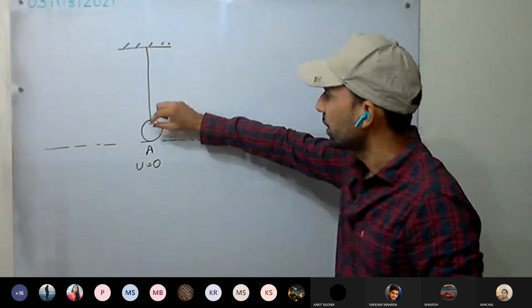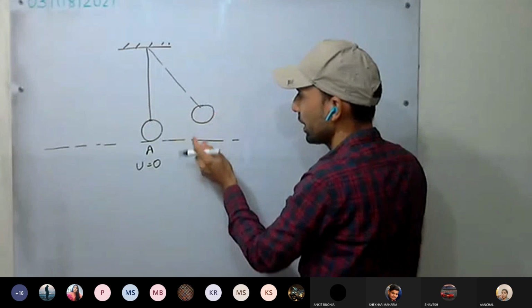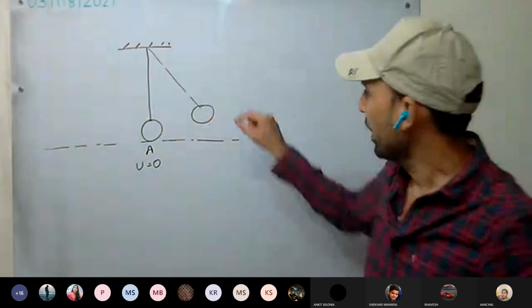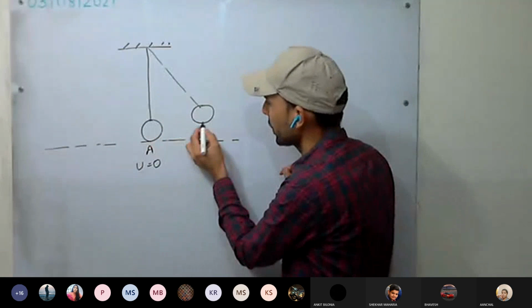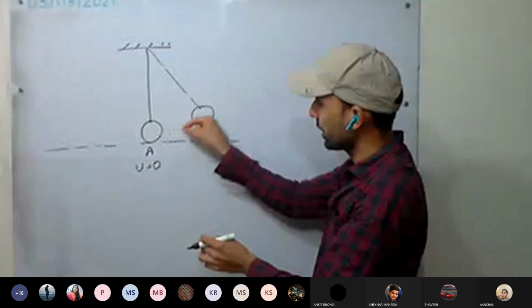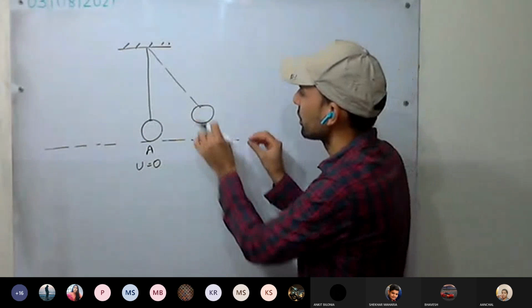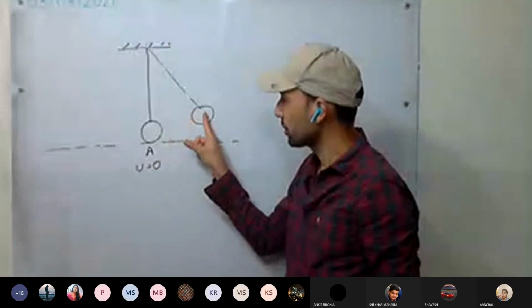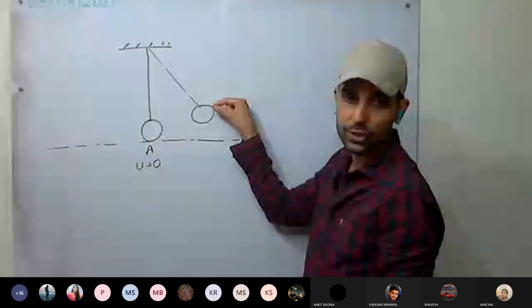We are displacing it from some position. For example, I've taken it up to B position and displaced. Up to B position we have taken and displaced. So I have taken it up to this B position and now I have removed the hand. What will happen now? It will start to move from this position to this one. So what is being imparted as I have taken it to this position?